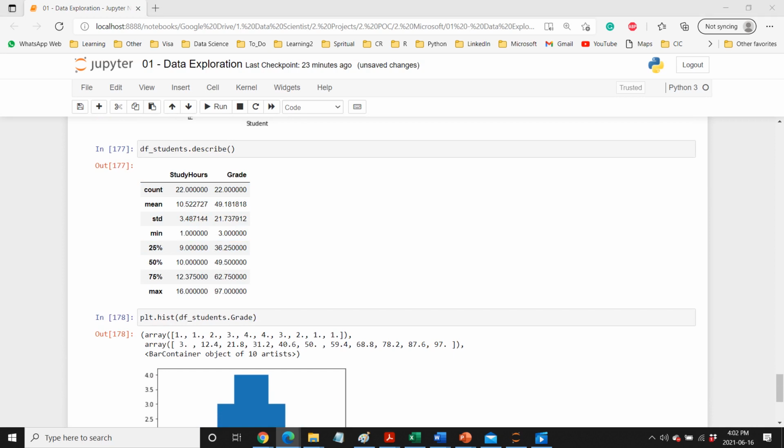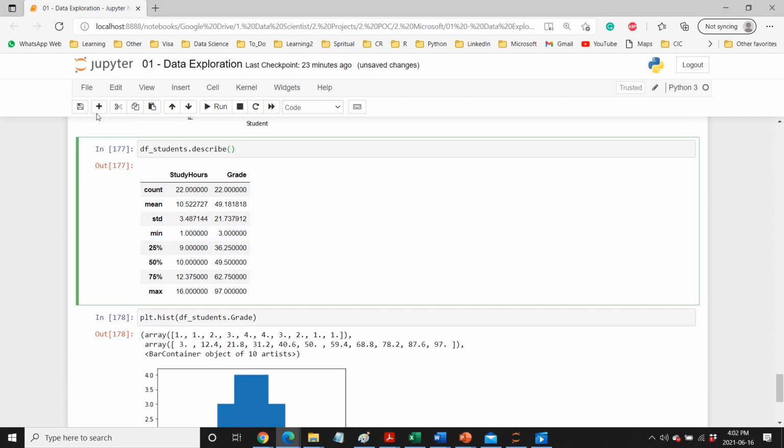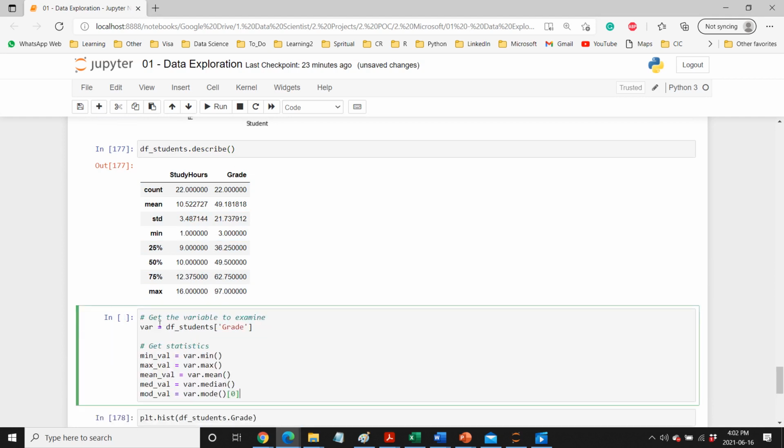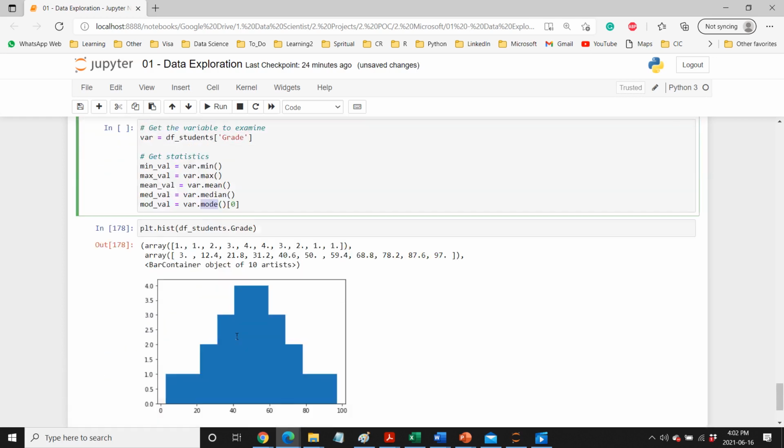What we see from here, we can also create different variables and then put these values inside of variables. For example, here we have the df students grade, that's the variable, and now we can say variable dot min, variable dot max, variable dot mean. So this is basically a series, and in that series we have these different functions, and all these functions we are getting from here, we can see that.